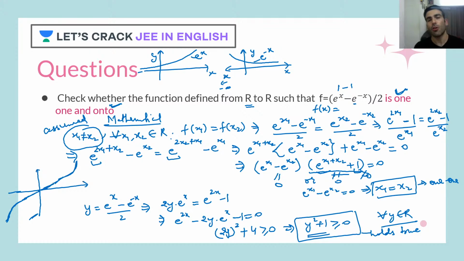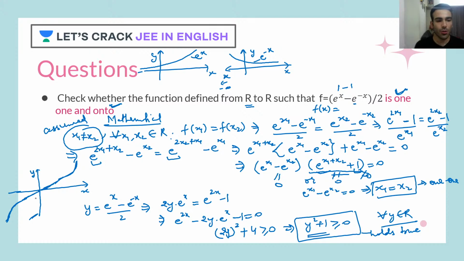And by 2, what will happen? By 2, for every value of x, your curve will just shrink vertically. That's it. Nothing else. So this is your y and this is your x.